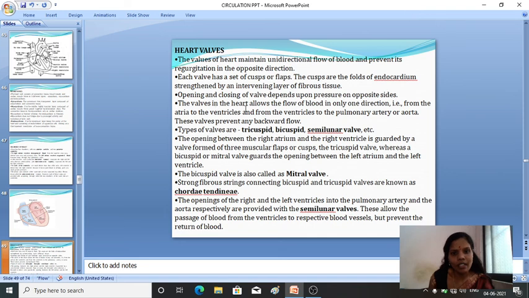Then the valve in the heart allows the flow of blood in only one direction. It helps the blood flow in one direction, from the auricles to the ventricles and from the ventricles to the pulmonary artery and the aorta, and this valve prevents the backward flow. So once again you can have a glance here, listen. From the auricles to ventricles, and from ventricles the blood will flow through the pulmonary artery and the aorta.